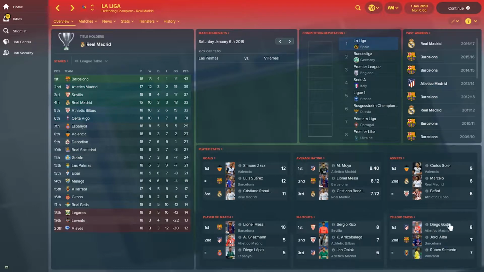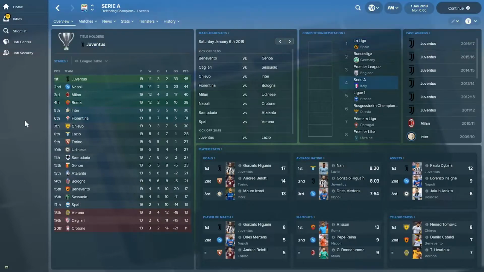In terms of yellow cards, Diego Godin from Atletico has the most, 8. So they're really having a bit of a disciplinary problem.